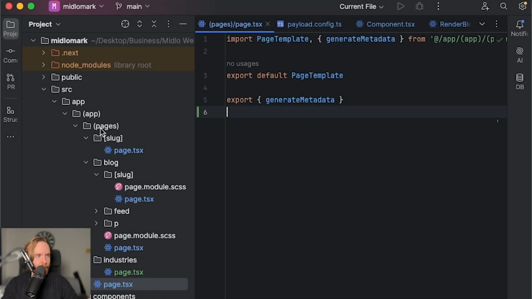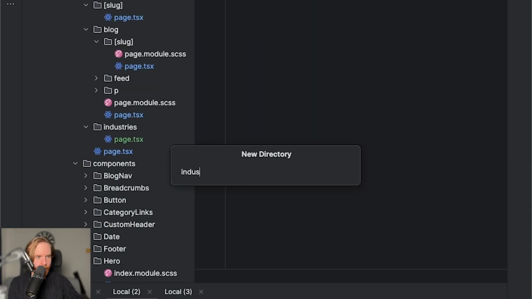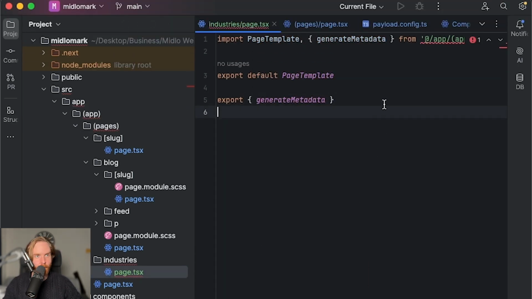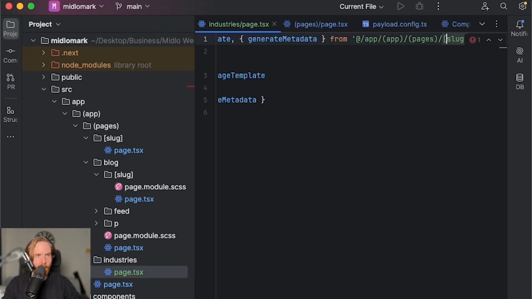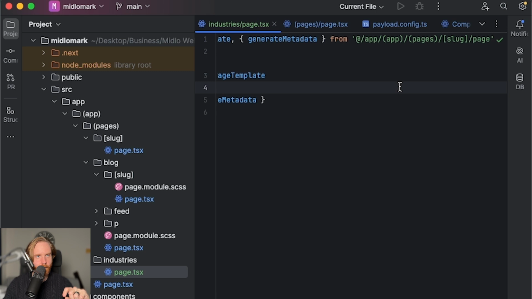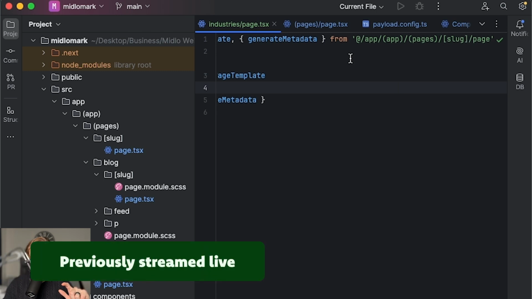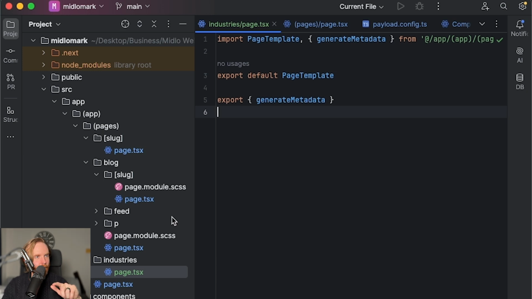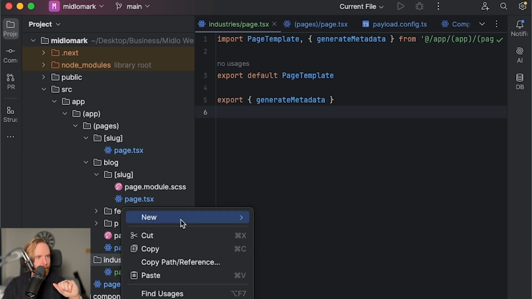All right, so we need in our pages to create a new directory, which we'll just call industries. Oh, I already created it. Okay, so it's still there. So page, great. So this is obviously not going to work because I need to bring in the first slug page. Is that even the... Yeah, that's the template. Okay. So yeah, I don't think this template's going to work, and that is okay. So it may actually still work.